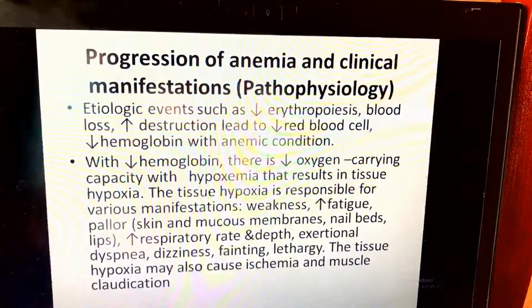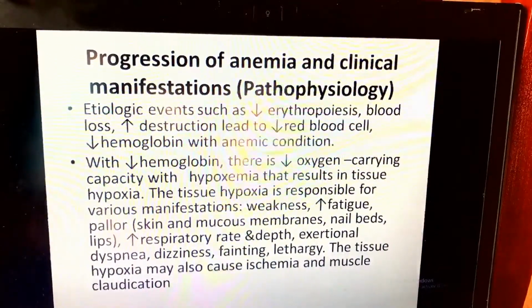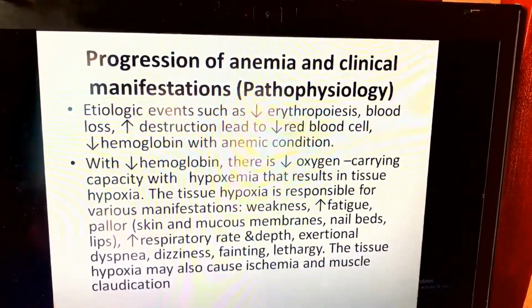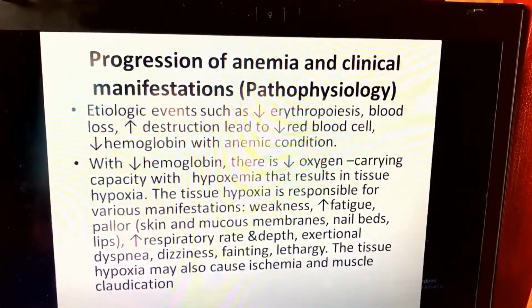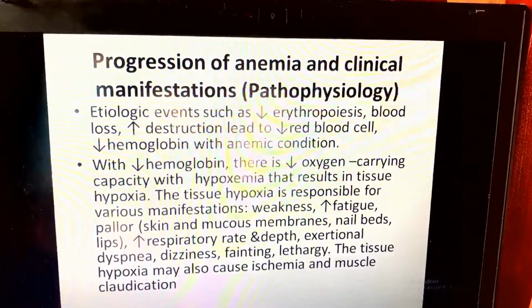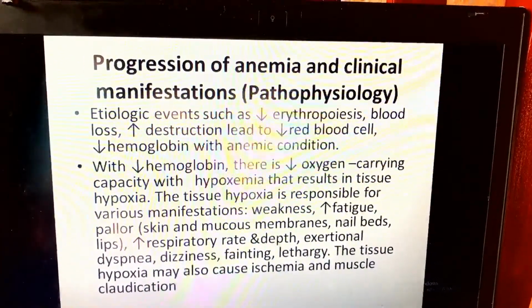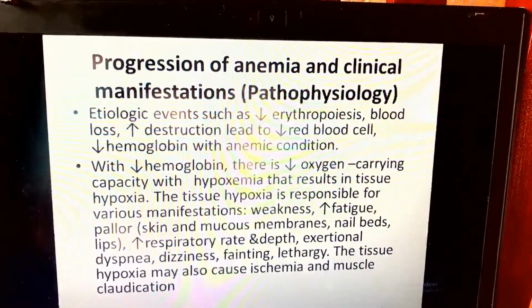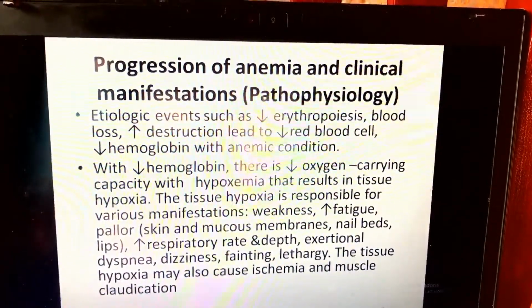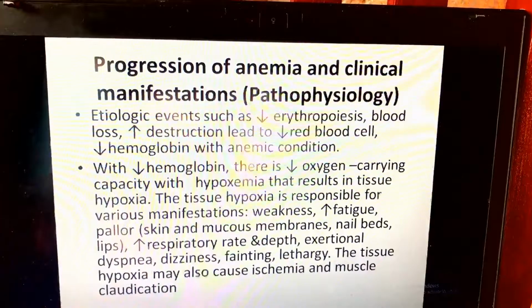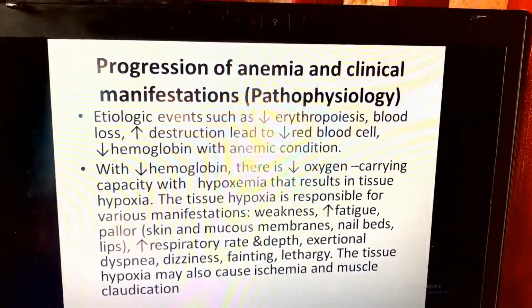With decreased hemoglobin, there is a decrease in oxygen carrying capacity with hypoxemia that results in tissue hypoxia. The tissue hypoxia is responsible for various manifestations. Now you have weakness, related to lack of oxygen, increased fatigue, and pallor.